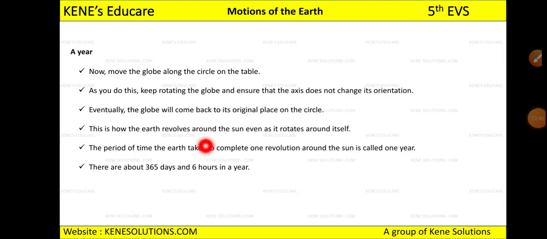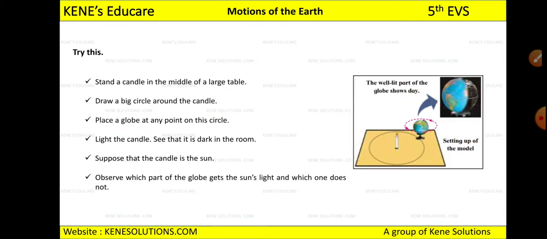Now see how a year works, you will be studying about the year. Year means 12 months, right? When 12 months are completed, we call it 1 year. So now move the globe along the circle on the table. This is the circle, right? So you have to move the globe here.